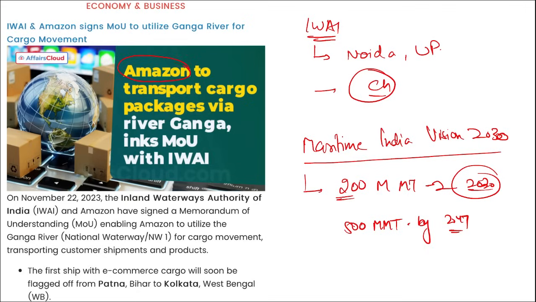Correct? So coming back, it is Amazon. They have tied up with IWAI in order to use river Ganga as a transport mechanism. Correct? In order to transport cargo using river Ganga.